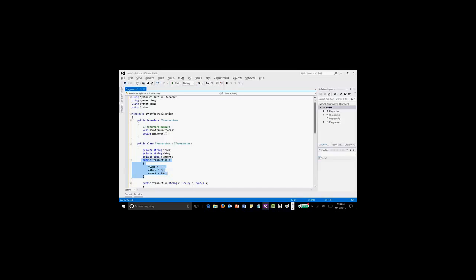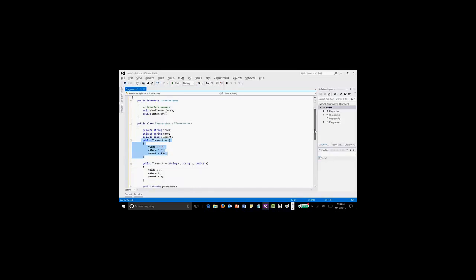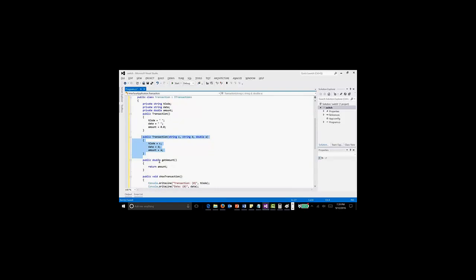Yeah. So now it is setting the variables here, these three variables that you have read. Now we have a method known as Transaction. It is taking three variables, strings C, D and A, and it is allocating those values to these three variables: TCode, date and amount. Then we have another method known as GetAmount, that is simply returning the amount value, whatever is in this amount variable.